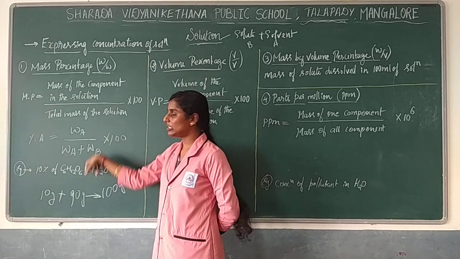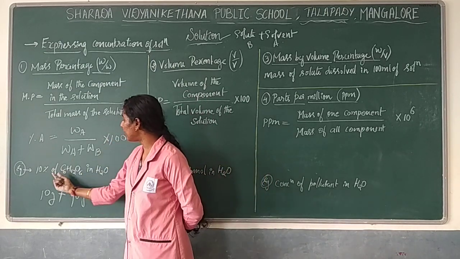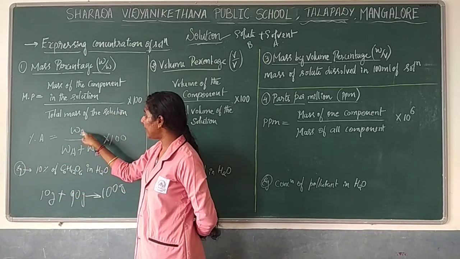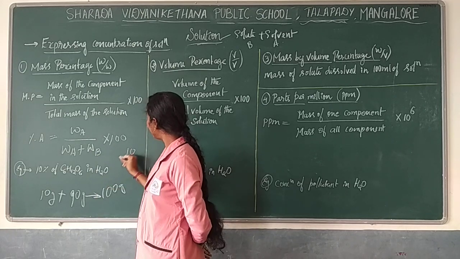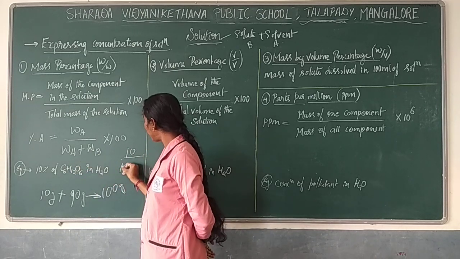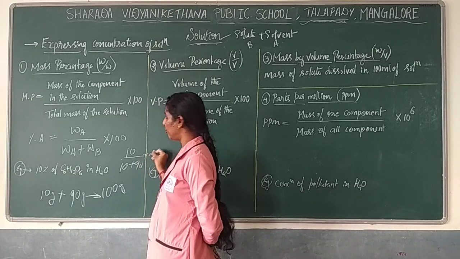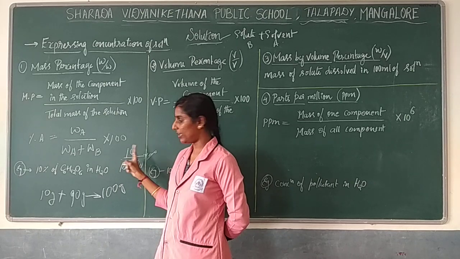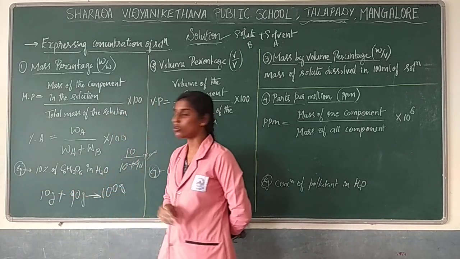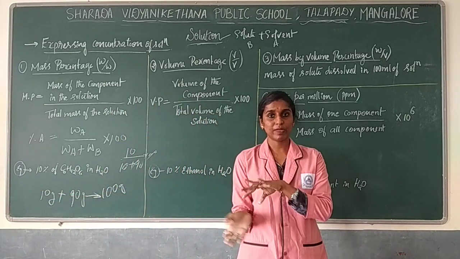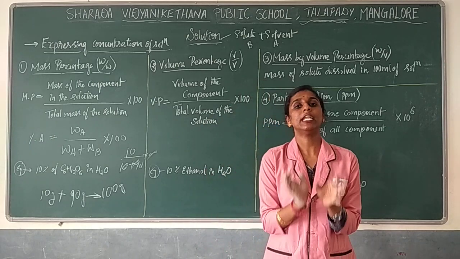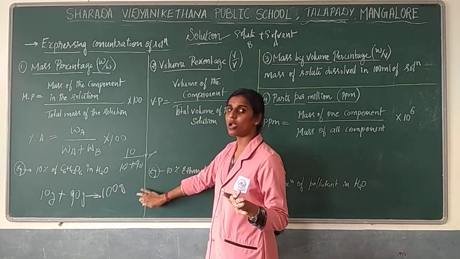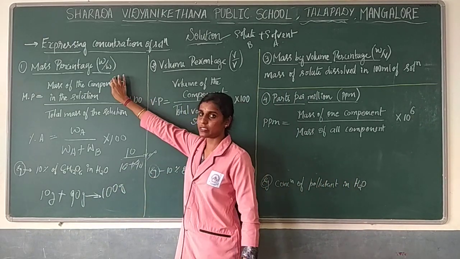If you want, check with the problem. I want to find the percentage of glucose. 10 divided by 10 plus 90, into 100. So 100 into 100 gets cancelled. What is remaining? 10. That is the answer. So 10% of glucose means that a particular gram is in 100 gram of the solution. This is regarding mass percentage.